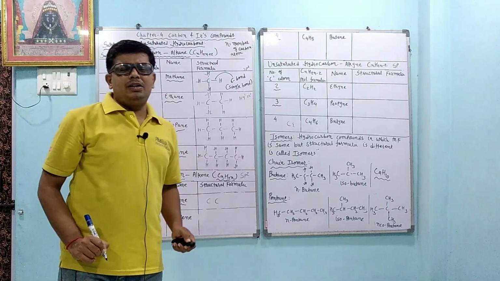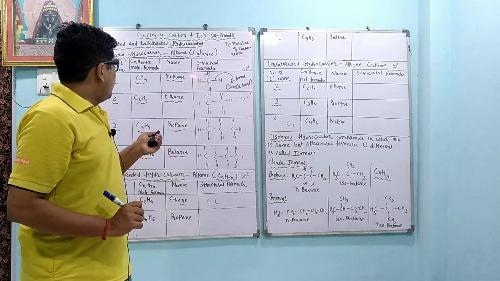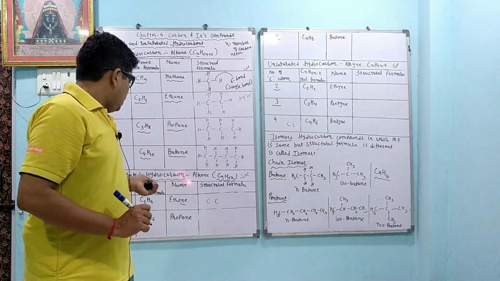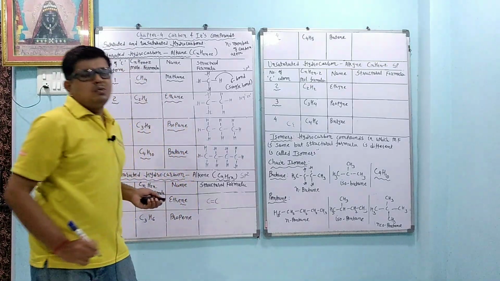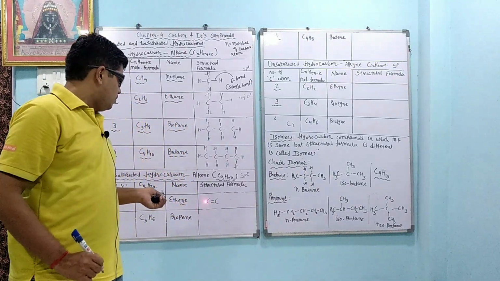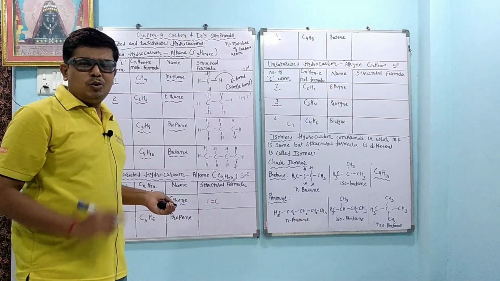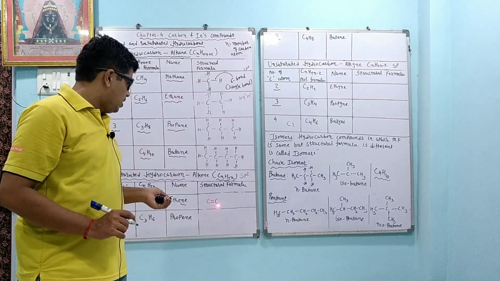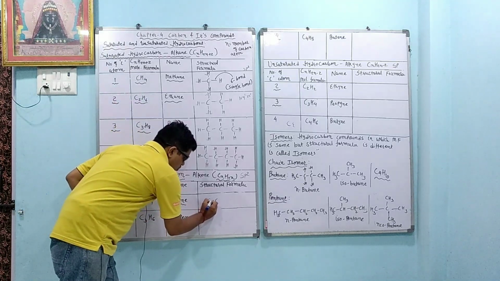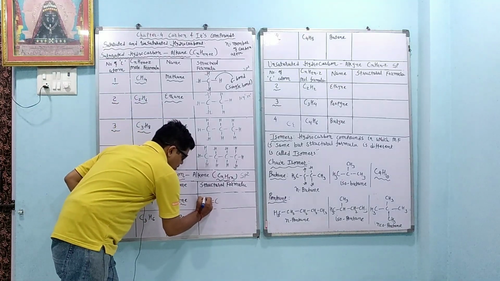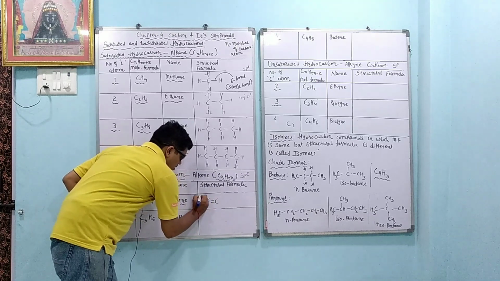Second thing we have to remember is that "ene" is here, so there is a double bond. So we are writing a double bond. Double bond means what happened here? For both the carbon atoms, two electrons are used up. Two valencies are used up for both the carbon atoms. So the first carbon atom has 2 valencies used up, 2 are remaining. So we are writing one hydrogen here and another hydrogen here.